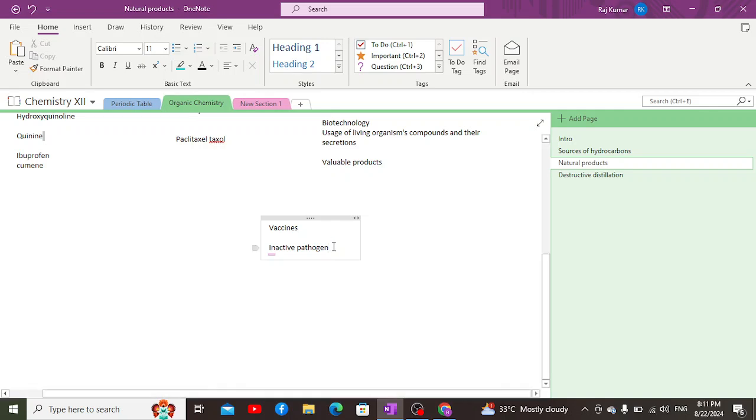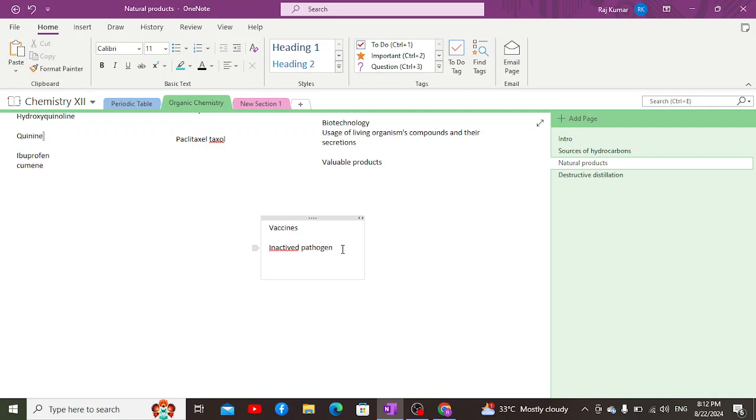So, inactive pathogen is what a vaccine contains. Vaccines are basically products of biotechnology. Using biotechnology, we synthesize several vaccines. For example, the COVID-19 vaccine is also synthesized through biotechnology, in which the pathogen is attenuated or weakened and inactivated, and that inactivated pathogen is inserted in our body in the form of a vaccine.